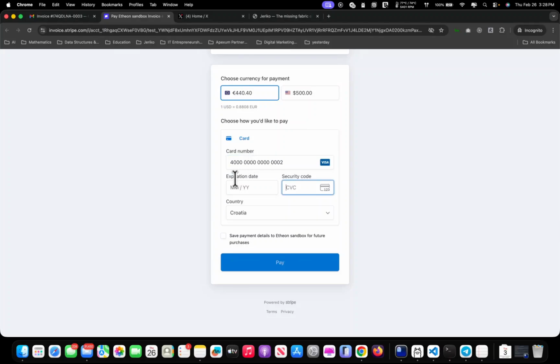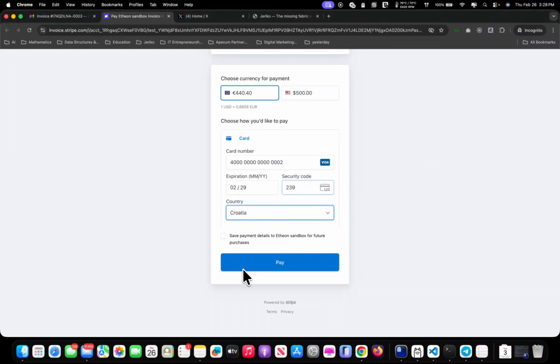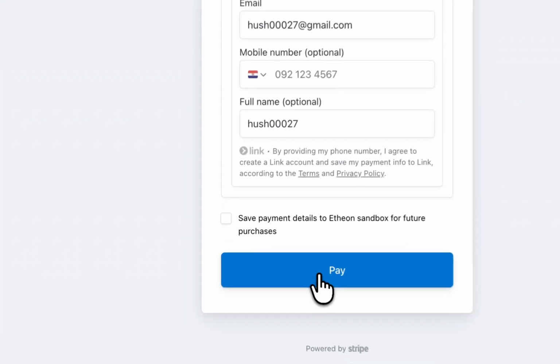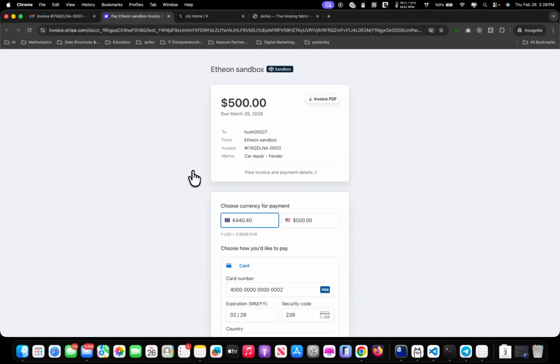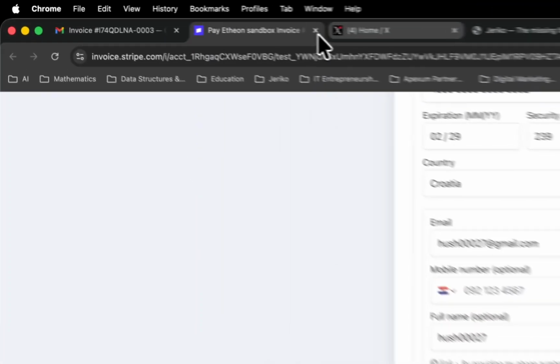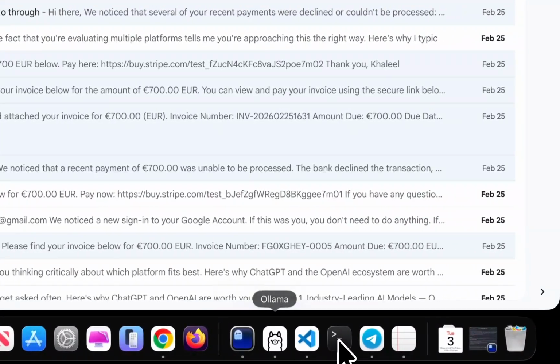Now the trigger should be 29, and that's it. It should trigger a decline, and we should receive that we got declined. It's just a small demonstration. So this is just one of the things I wanted to show you guys, that Jeriko is so capable that there are so many things that you could do.